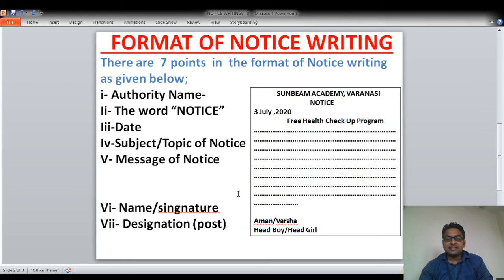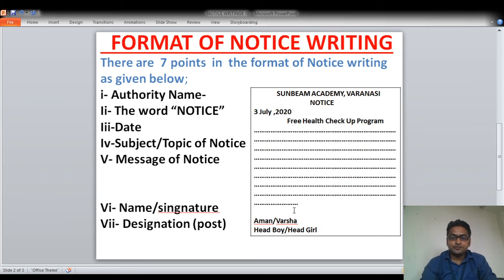See, I have written it in a box. It is a box. Why? Because a notice is always written in a box, in this format. See, there are 7 points. First, authority name, Sunbeam Academy. Second is notice, which I have written in capital letters. Third is date, written here. Fourth is the topic of the notice. Then your message, the body of the notice, will be here like this. And then your name, the 6th point, will be written like this, and your post will be like this. I hope this is clear.